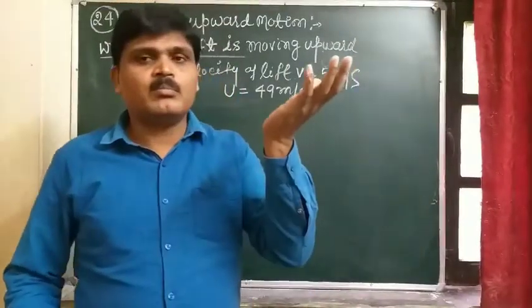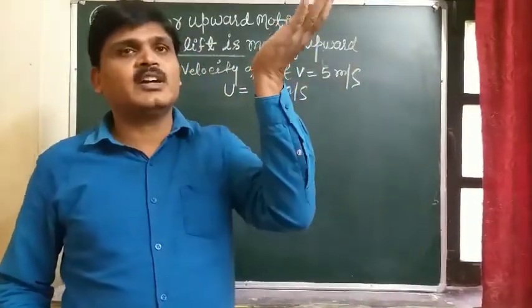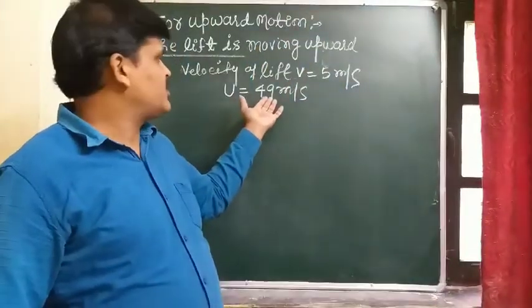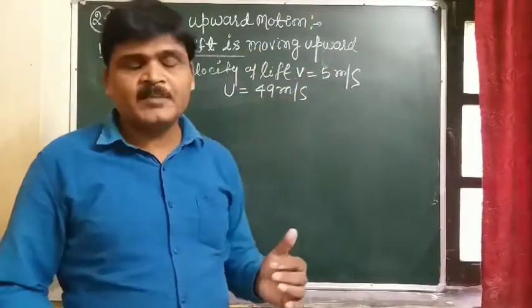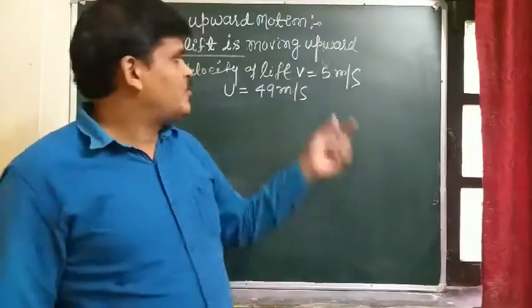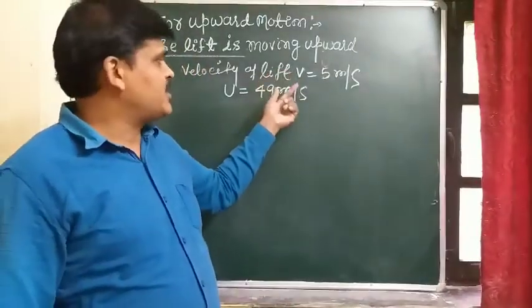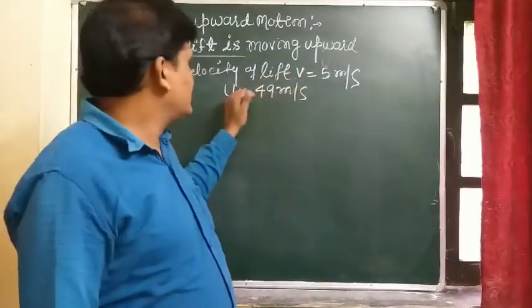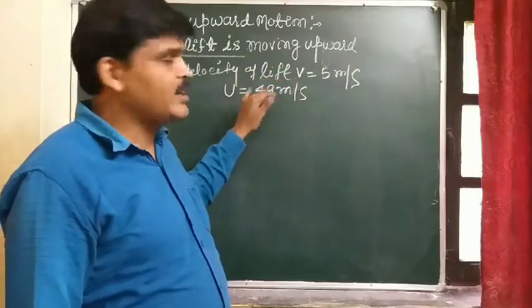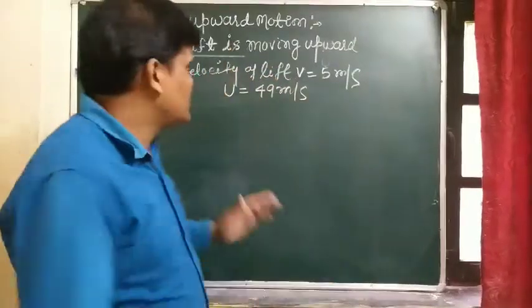The boy throws the ball upward with initial maximum velocity 49 meter per second. So the velocity of the lift is shared by the ball.